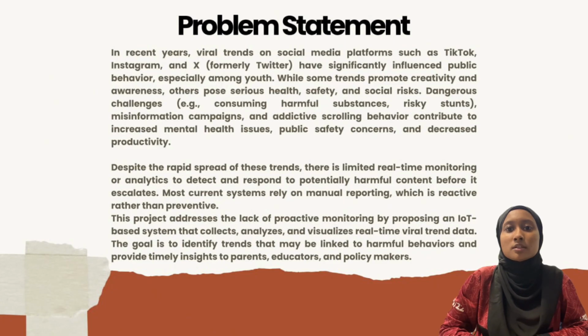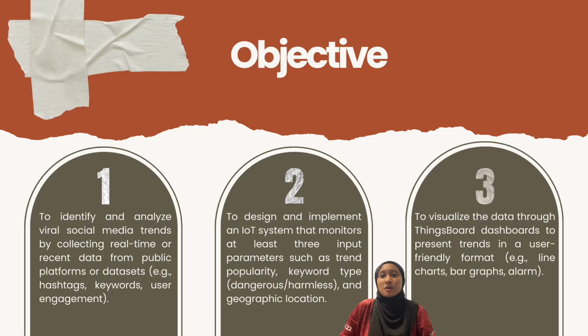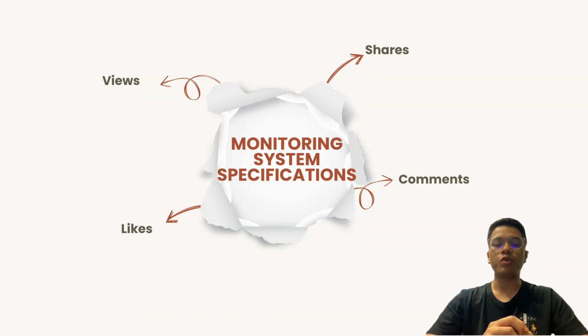Objectives. First, to identify and analyze viral social media trends by collecting real-time or recent data from public platforms or datasets, like hashtags, keywords, and user engagement. Second, to design and implement an IoT system that monitors at least 3 input parameters such as trend popularity, keyword type, dangerous or harmless, and geographic location. Third, to visualize the data through a ThingsBoard dashboard to present trends in a user-friendly format like line charts, bar graphs, and alarms.